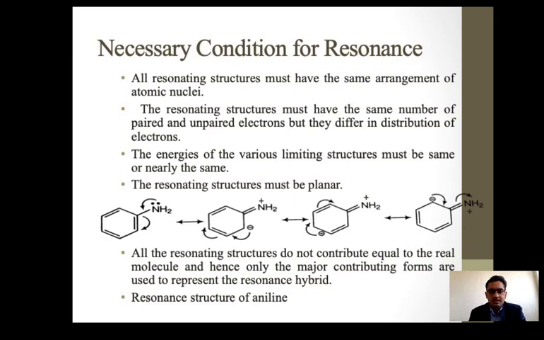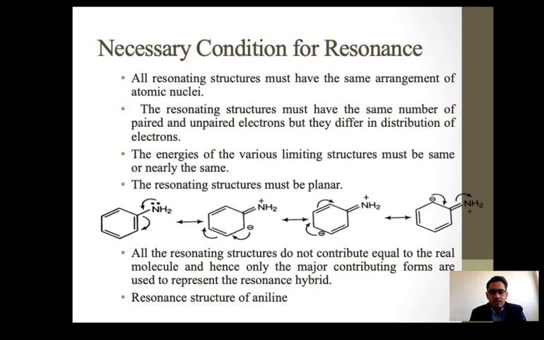The resonating structures must be planar. One more condition: the energy of the various limiting structures must be the same or nearly the same. Then we can say it is resonance.